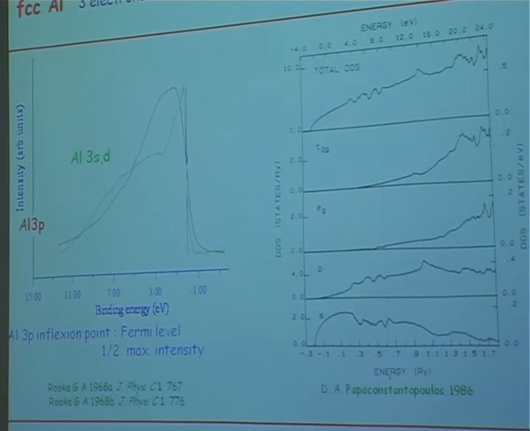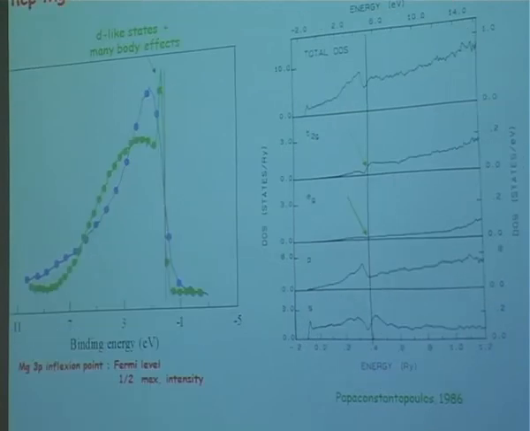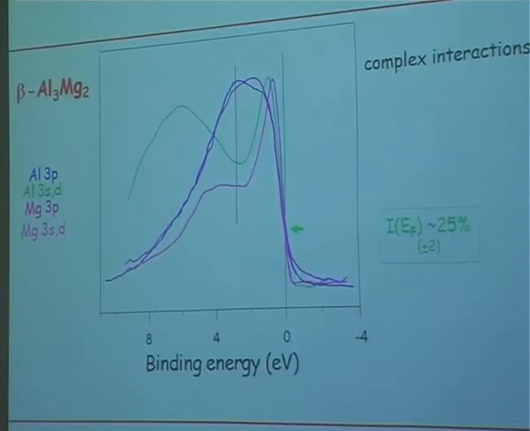So I show you the data for magnesium. It is quite similar to that for aluminum, as expected, because both are free electron metals. So at first sight, what you can expect is that the bands for magnesium and the bands for aluminum will merge together, and you will have one big S band and one big P band. But it is not at all what happens. You have something which my grandson would say is quite tricky.